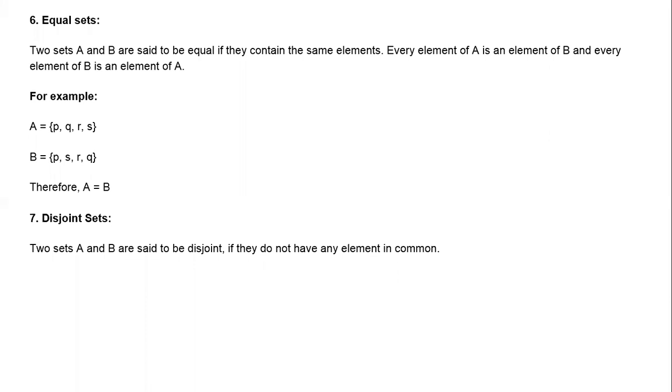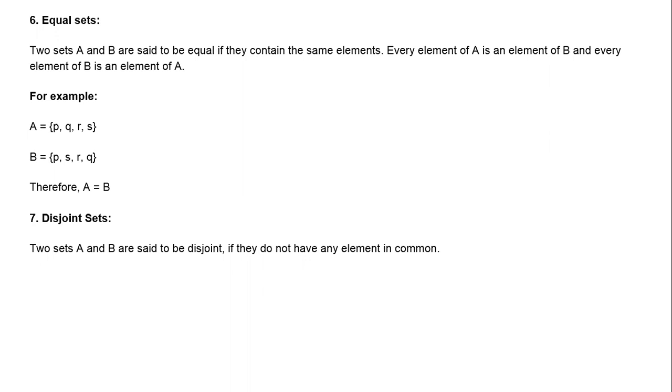A is given like this: 1, 2, 3. Then B is given as 2, 3, 4. So there are some elements that are common, then these two are not disjoint. If the elements are not common, then it is called disjoint.